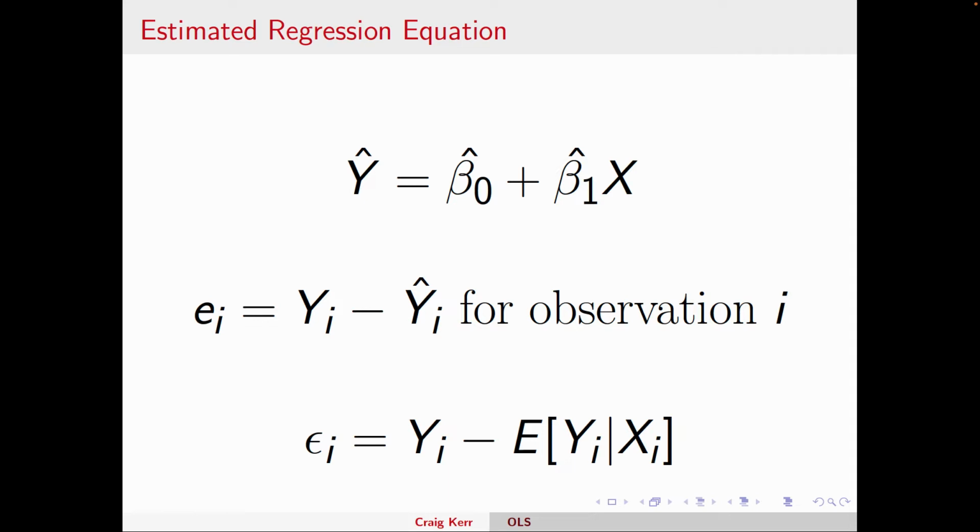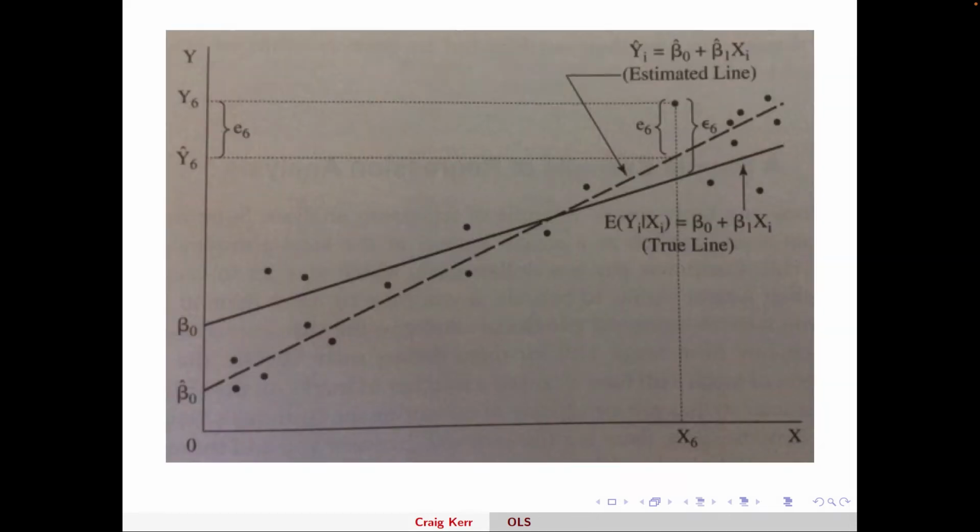So let me try to be clear, because I know that's confusing at first. So imagine here we have a true relationship. You see the true line is solid, expected y given x, and it equals beta naught plus beta 1 times x. Now let's say if we have all the data in the world, this is actually the relationship that exists. So there is some true relationship between population of cities in Japan and the revenues that can be earned, and it's represented by this solid line.